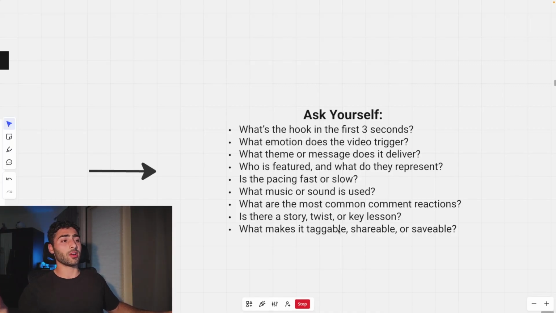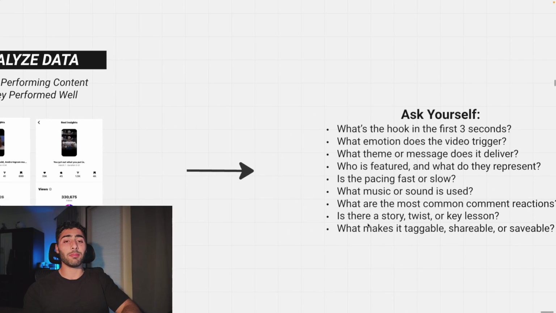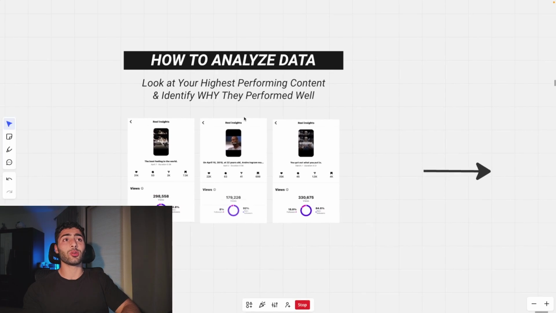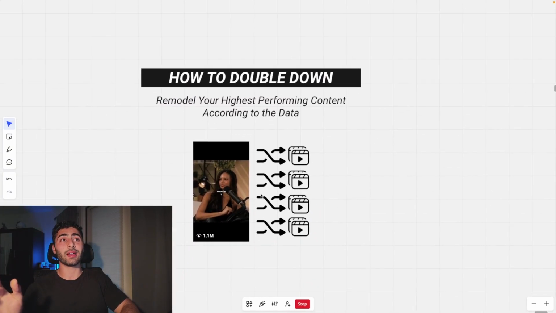What makes the piece of content taggable, shareable, or savable? You're just going to want to ask yourself all these types of questions, right? And by asking these types of questions, you're going to be able to uncover the why that I'm talking about here. Because once you understand why, once you could identify these patterns, you're going to be allowed to move on to this next step, which is doubling down.